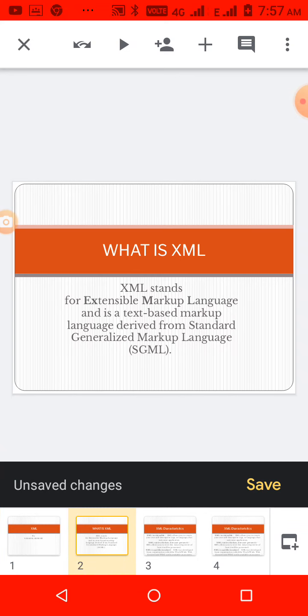First you will see the definition. What do you mean by XML? Its full form is Extensible Markup Language. It is a text based markup language and also it is derived from Standard Generalized Markup Language.